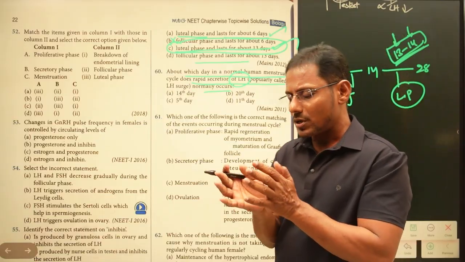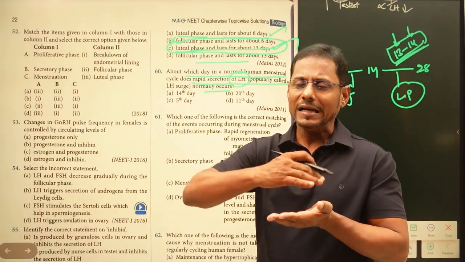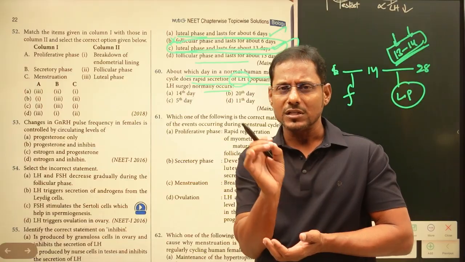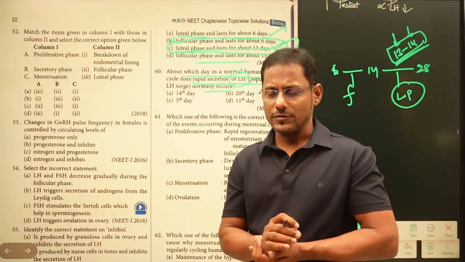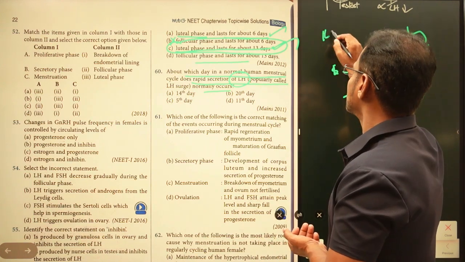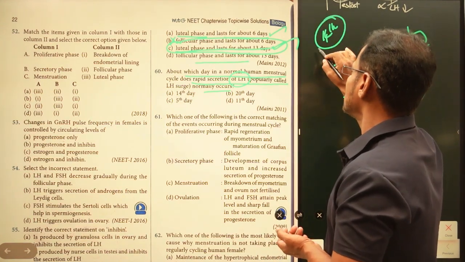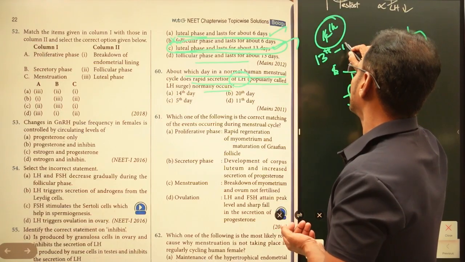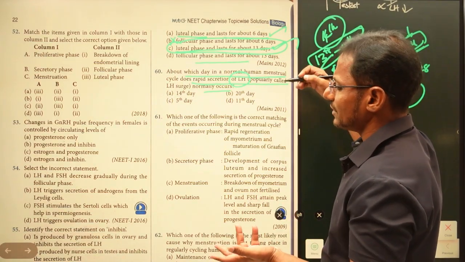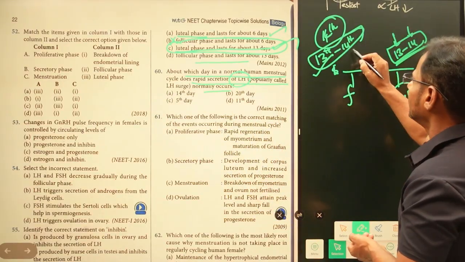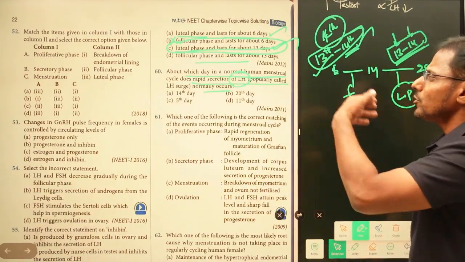So just before the ovulation process, the LH surge occurs. Just the day before ovulation, the LH surge takes place, right? Ovulation generally takes place on the 14th day. So the day before could be the 13th or the 14th. If the option is given as 13th, you can easily put 13th as the right answer. If the option is 14th day, you can put 14th day.